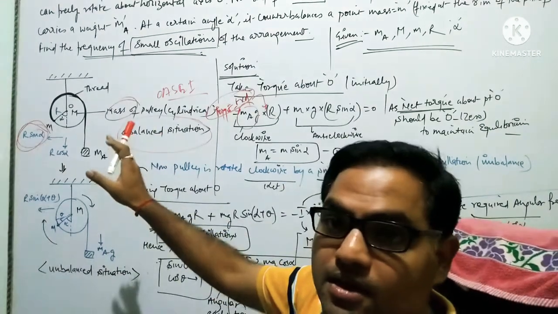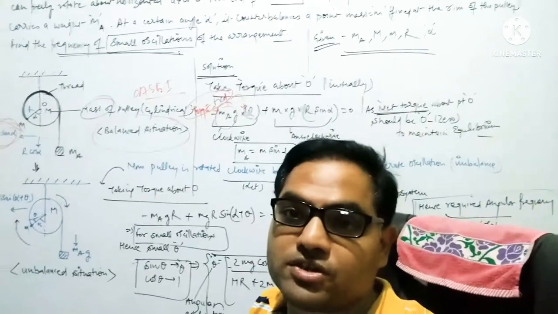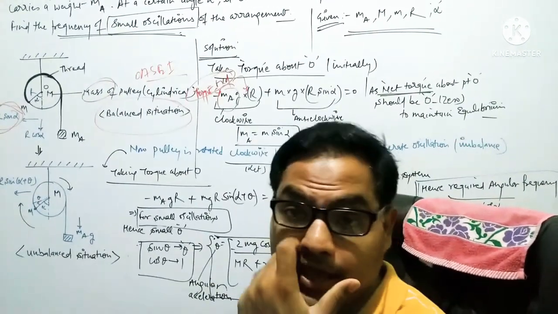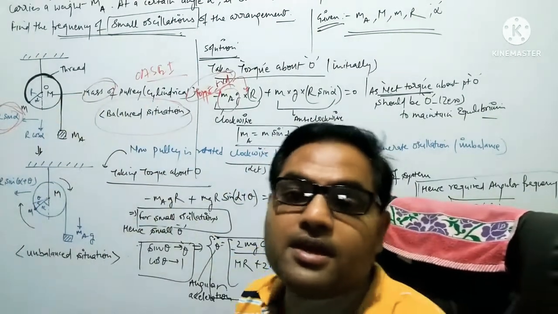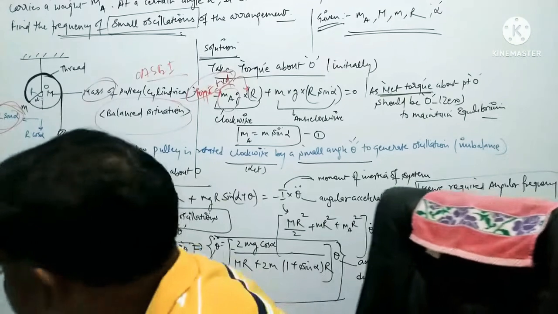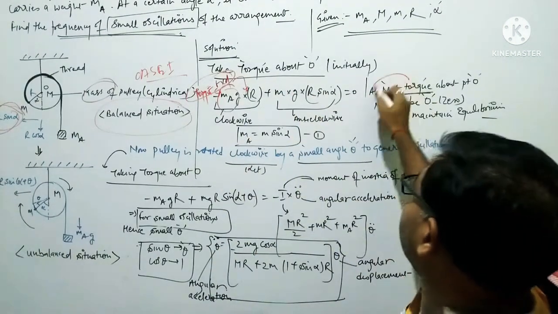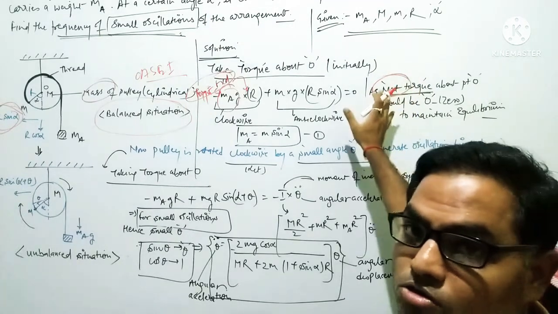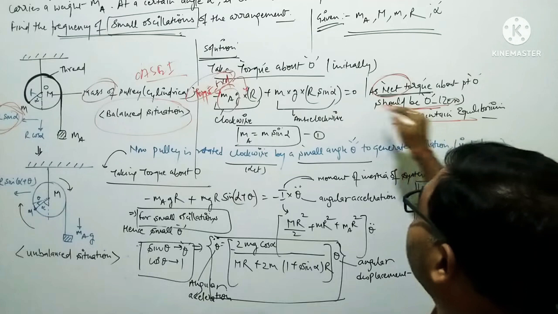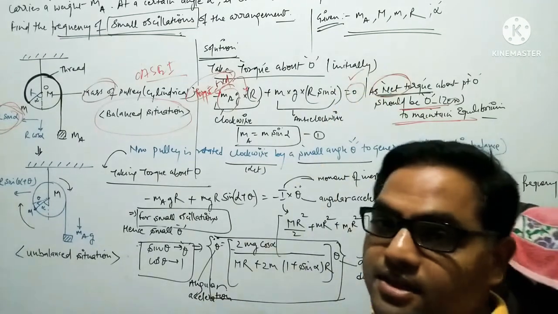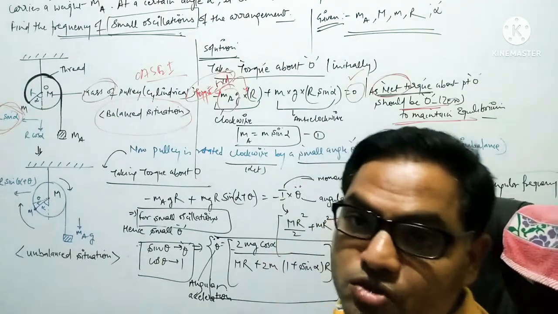Now when we see this condition in case of an unbalanced situation, we will see that the capital M, the mass of the pulley, will be encountered there. Then in the second case, the net torque about the point should be 0 to maintain equilibrium. That's why I have taken it as 0. The net anti-clockwise plus clockwise torque should be equal to 0.